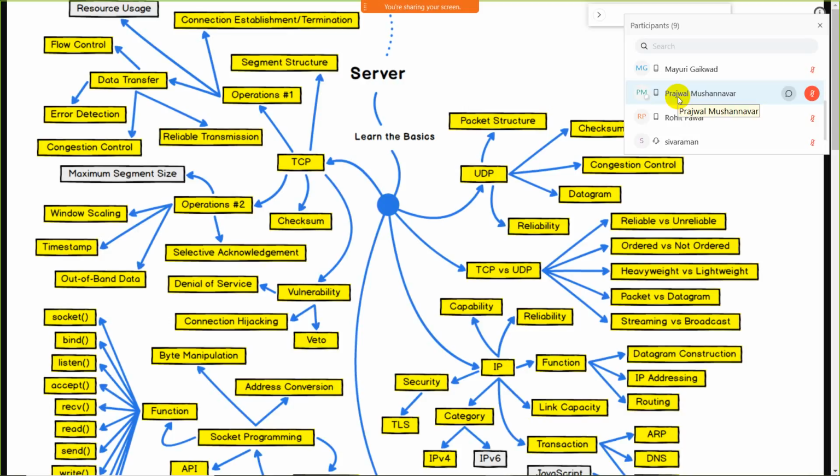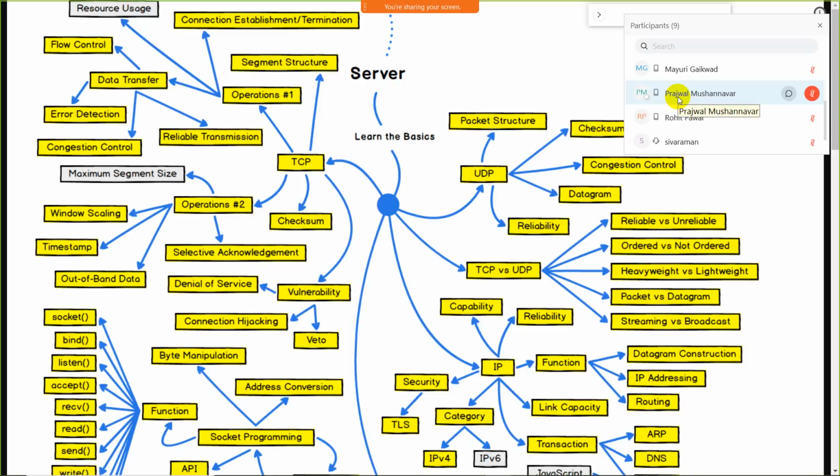So these are some of the operation 1 parts. And operation 2 parts: here, maximum segment size. While playing the game you must have some pre-allocated RAM, the random access memory, for primary storage. For this, we have the maximum segment size. After that, window scaling is also there. After that, the timestamp. For every game you must have a particular time span, meaning you have to play the game within 30 minutes or 1 hour. For this, the timestamp is also given.